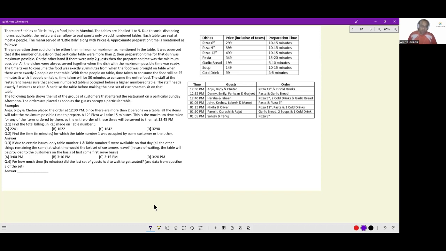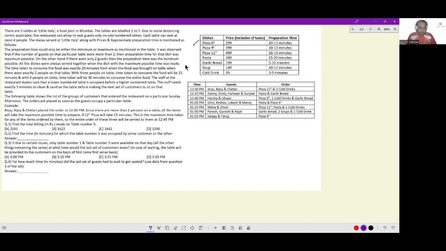The menu served at Little Italy, along with prices and approximate preparation time, is mentioned as follows. We have the menu given here. This is the table we referenced. The preparation time could only be either the minimum or the maximum as mentioned in the table. So a 6-inch pizza can either take 10 minutes or 15 minutes, nothing in between.